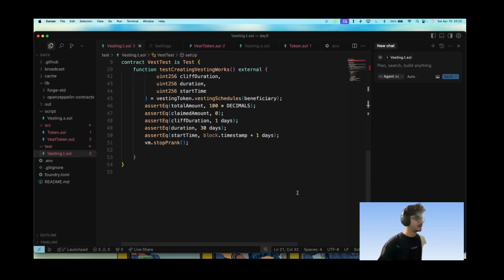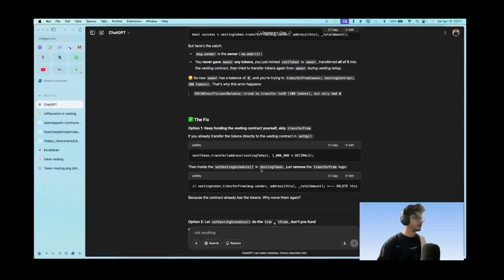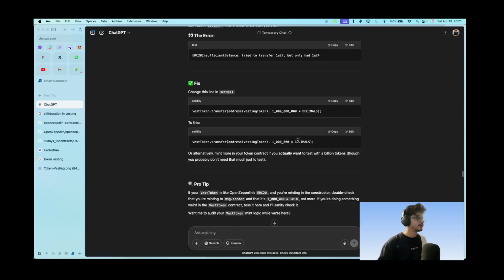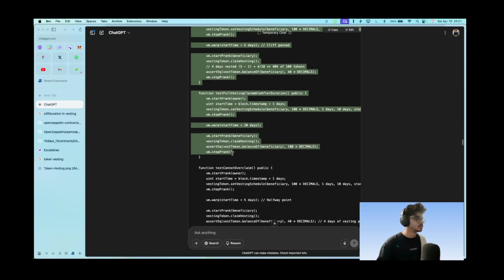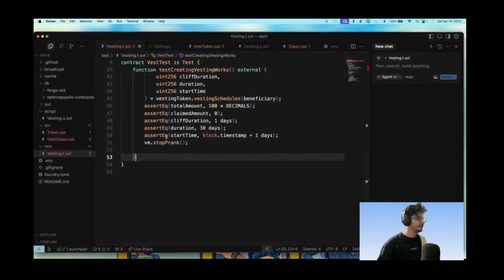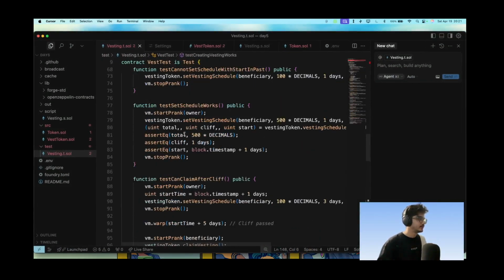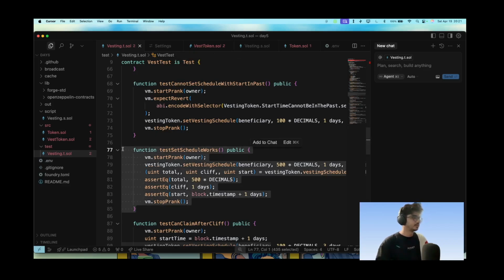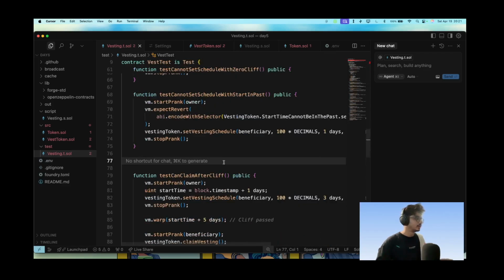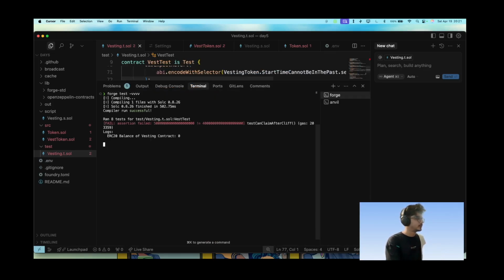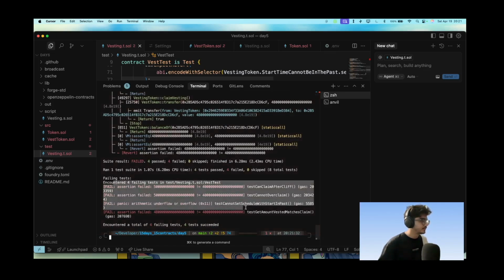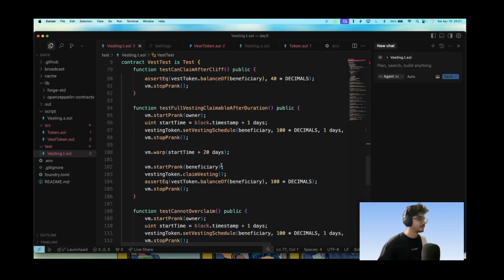Boom. And now let's write the other tests simply. These are very simple tests. Let's go back and boom boom boom. We'll see all these tests work, and test schedule works. Let's just remove that, and then let's call the forge test. For assertions failing: test can claim after cliff, cannot claim after cliff, arithmetic underflow or overflow.